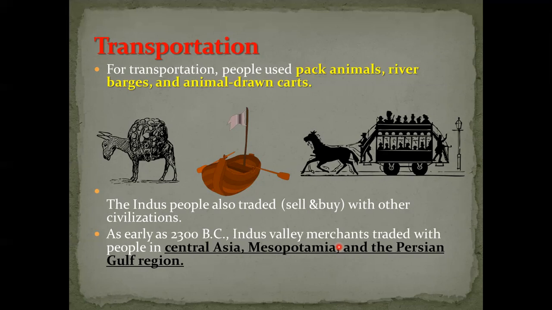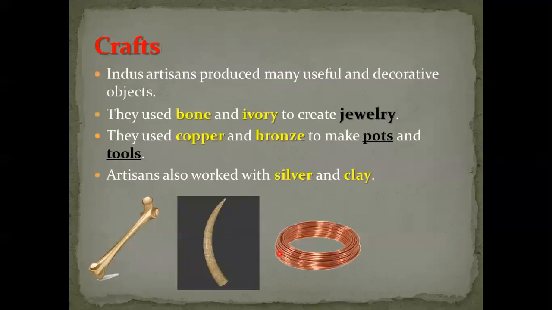So in this valley, merchants traded with people in Central Asia, Mesopotamia, and the Persian Gulf region. These are the transportation: pack animals, river boats, and animal drawing carts. What does traded mean? Sell and buy. After that, we have the crafts. Crafts here means profession or jobs.